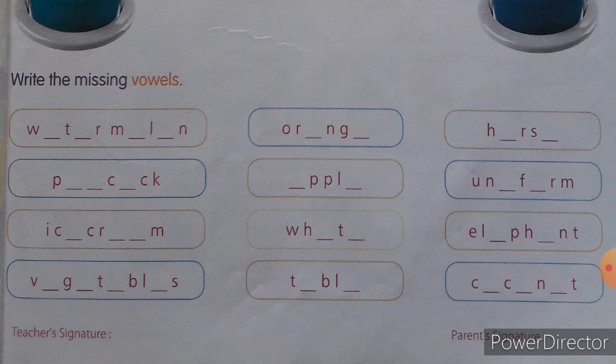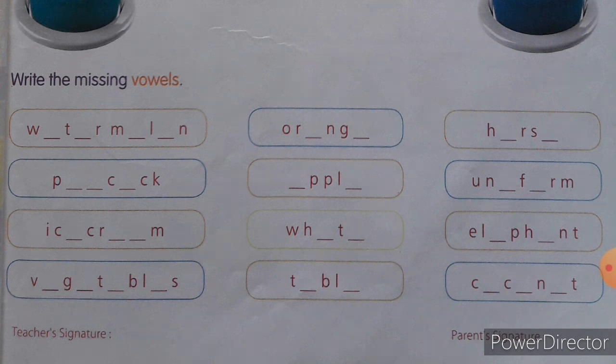The next is ice cream. Yes, what is the spelling for ice cream? I-C-E is ice. C-R-E-A-M. Cream. Ice cream. Can you say what are the letters you have to write in the blanks? Yes, E and then again E and A. So this is ice cream.